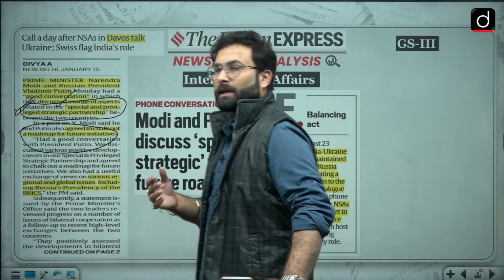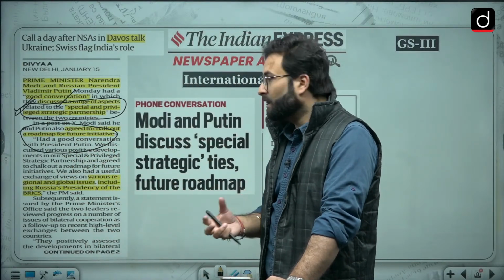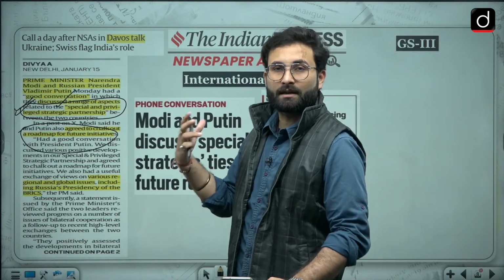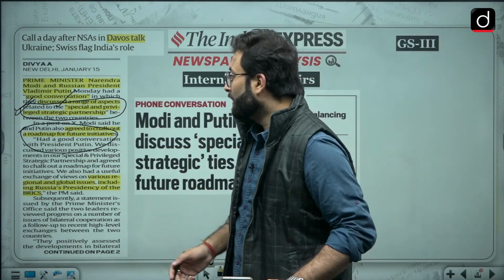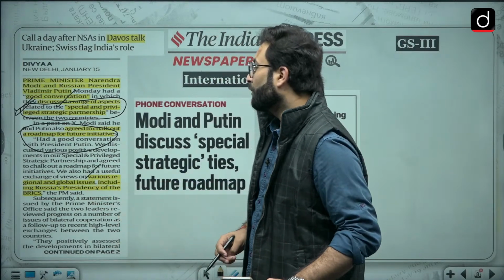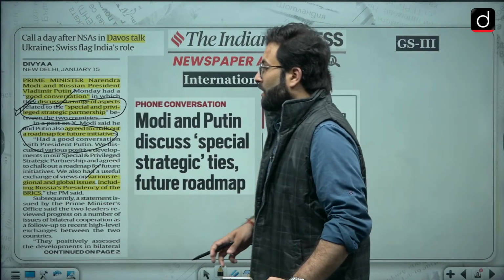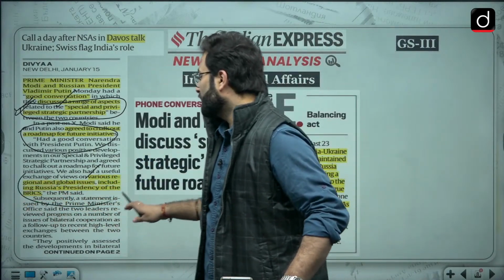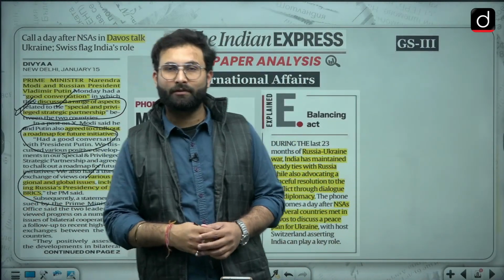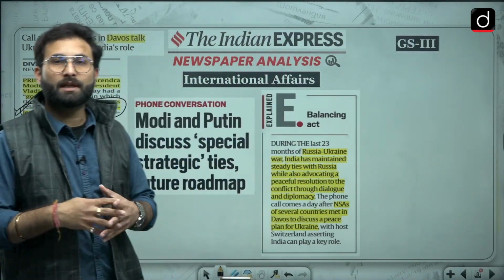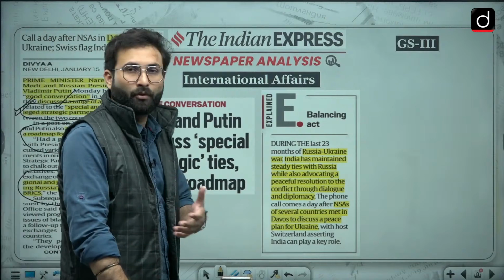Okay, we are trying to connect the Far East of Russia with India. Other than that, there are various developmental projects which we are trying to invest in Russia's Far East. And then various regional and global issues they have talked about, including Russia's presidency of BRICS. So in the next BRICS summit, Russia will be presiding over the BRICS, and they also discussed what could be the agenda, what could be the interest of both the countries.